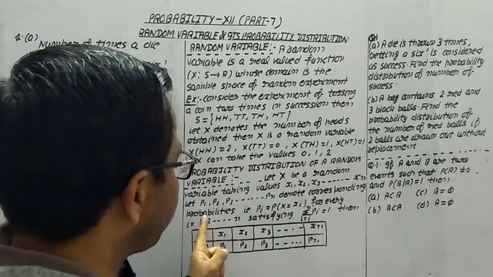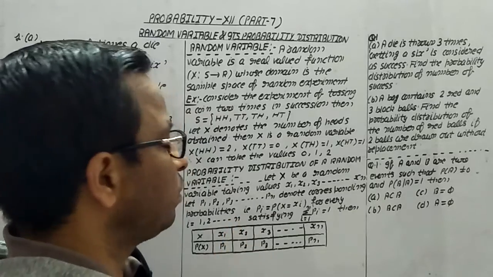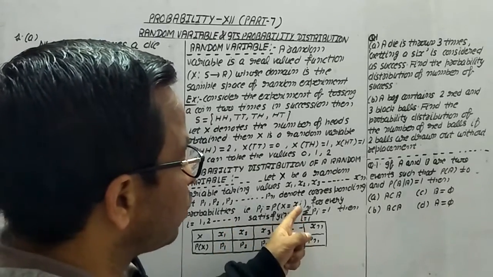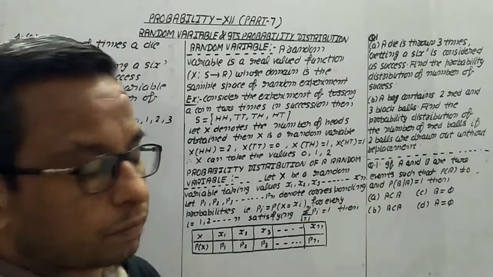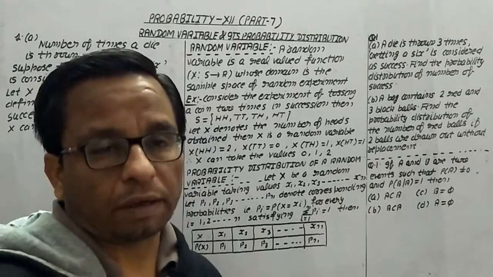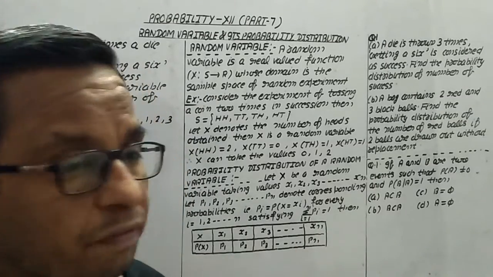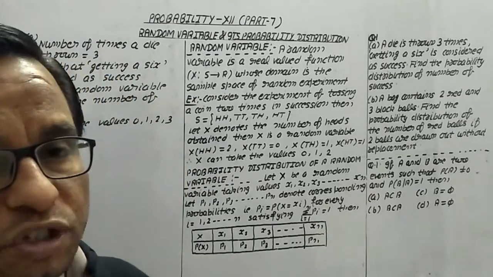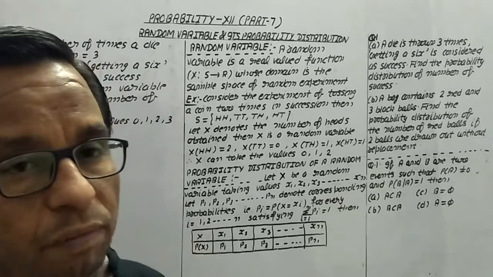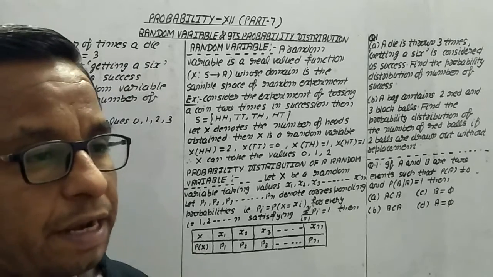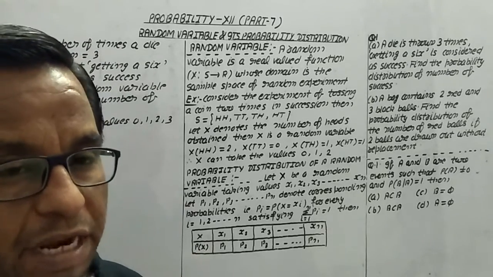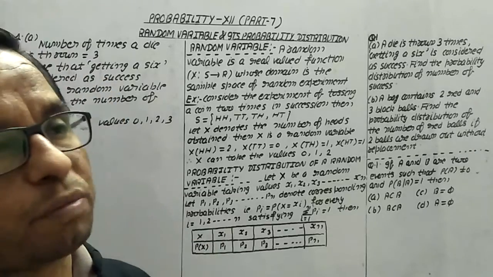This holds for every i = 1, 2, 3 and so on, satisfying the condition that the summation of Pi from i = 1 to n must be equal to 1. It means the sum of all these probabilities should be equal to 1. If somehow it is not coming to 1, it means your probability distribution is wrong. So the main part is how we will form the probability distribution, and later on we will understand how to find the mean and variance from this probability distribution.